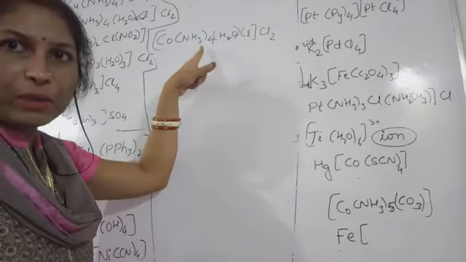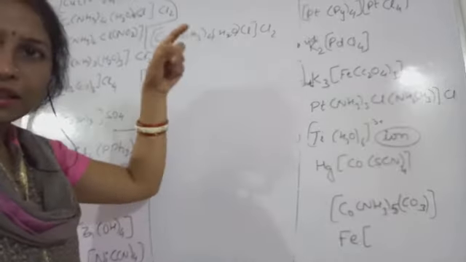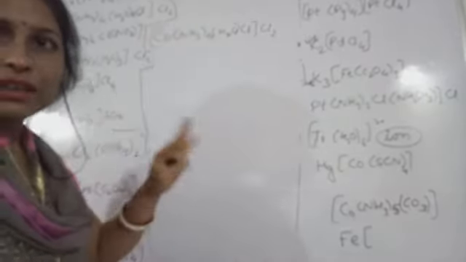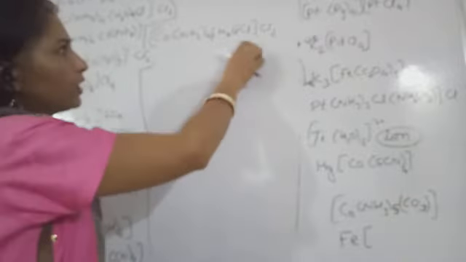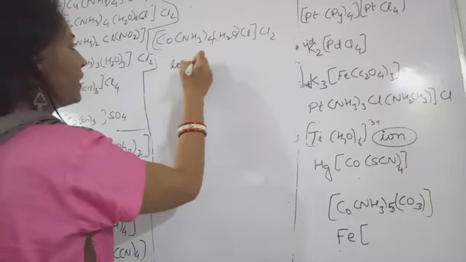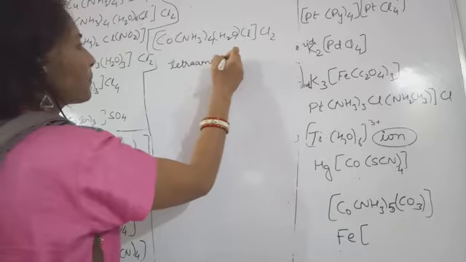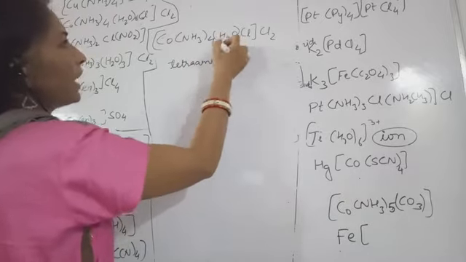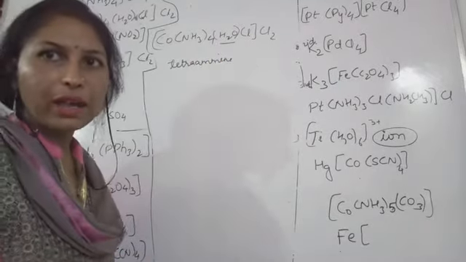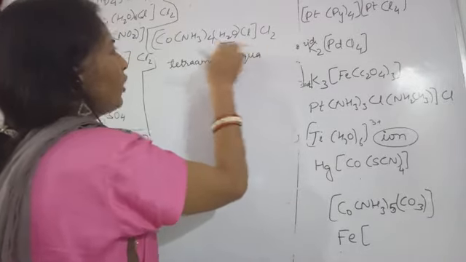So what will the name be? The name of the metal will be the normal name, the -ate will not be the suffix in this case. Why? Because the complex is cationic. So check what the name will be. Tetraammine, then this H2O is given which name? Aqua.